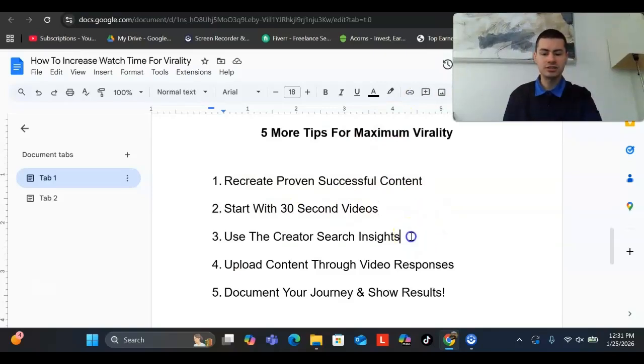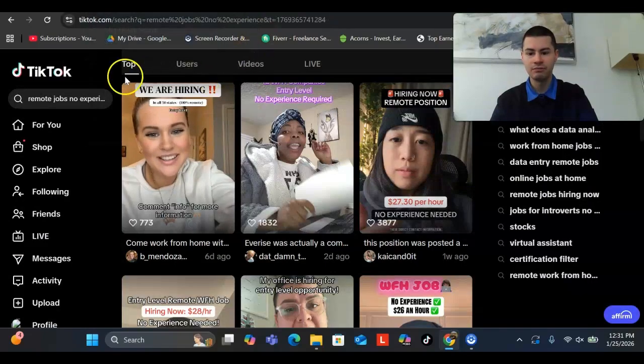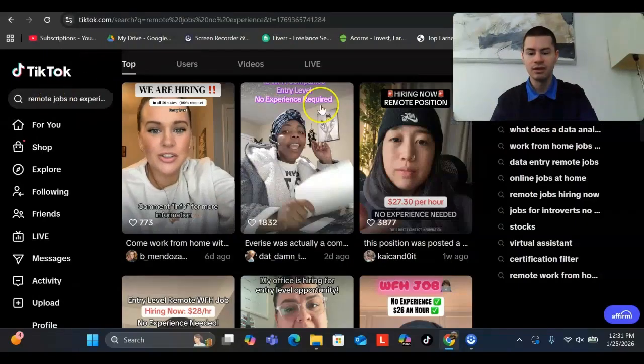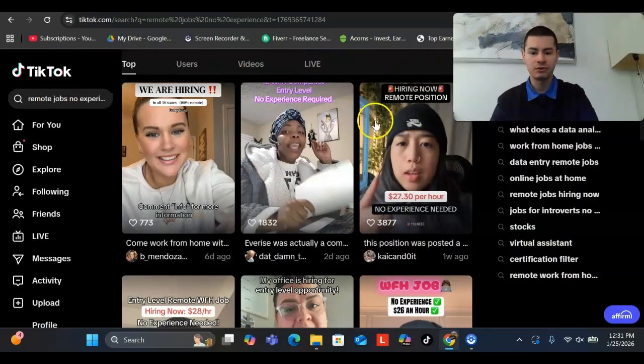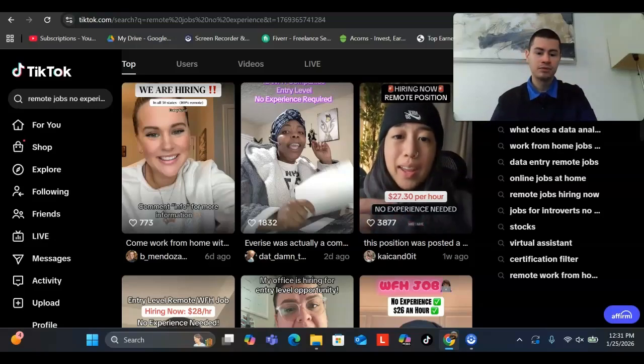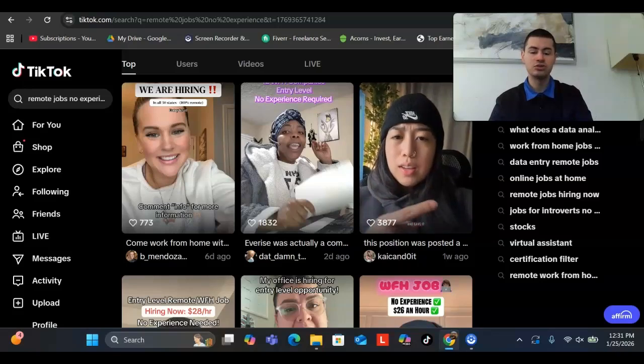And so the next tip that I'll give is to use the Creator Insights tool. So if you go in TikTok on your phone and you search up Creator Search Insights in the search bar right here, then you will see a little button right up here where you can see the most viral keywords that you could target within your niche. And so for this, it would be easier to use if you already have somewhat of an established TikTok profile.